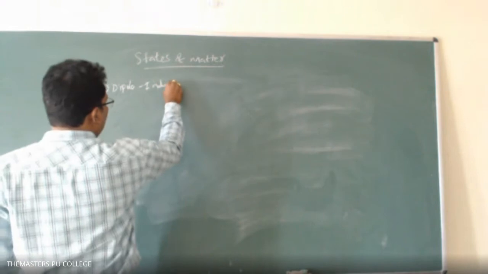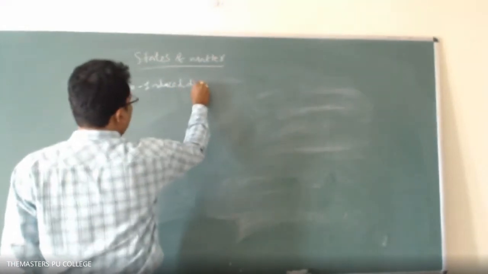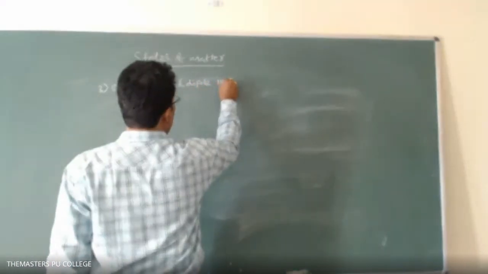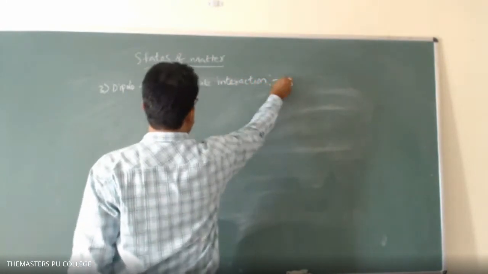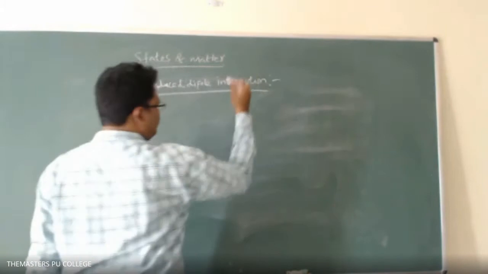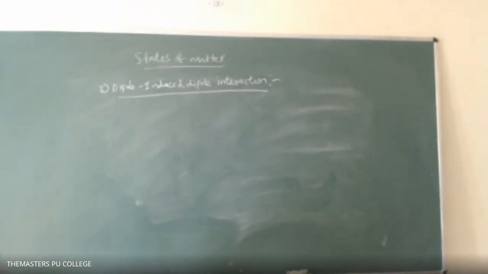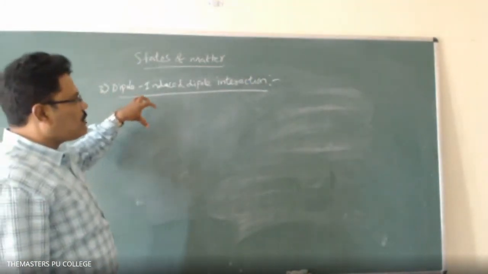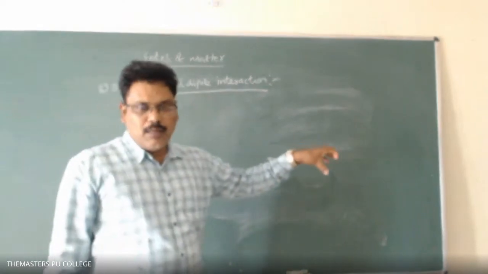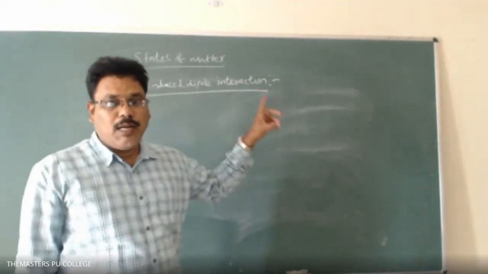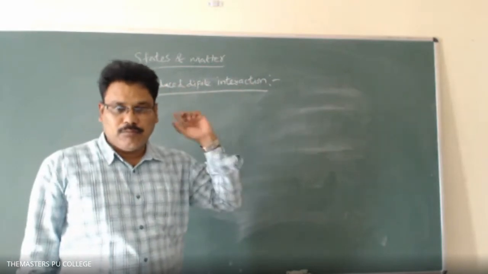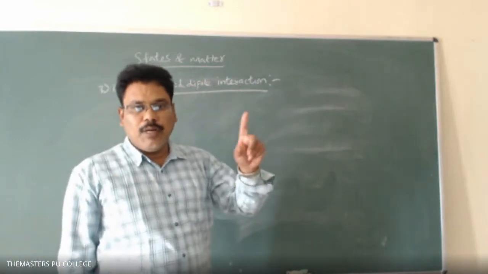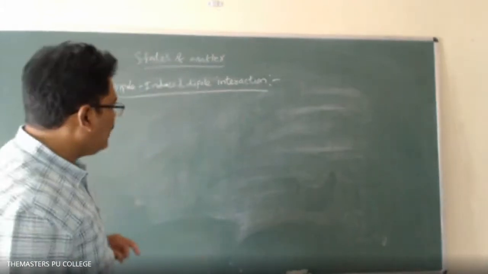Here, the attractive force present between a permanent dipole and a non-polar molecule, that is the temporary dipole, is known as the dipole-induced dipole interaction.